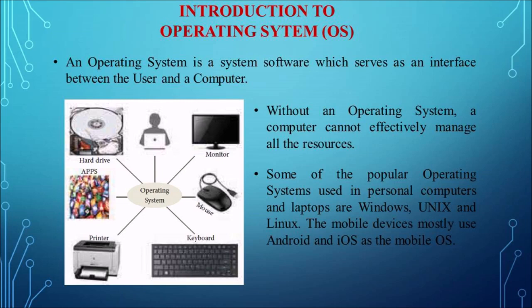So when a computer is switched on, the operating system is loaded into the main memory. Initially, the operating system will be in the hard disk. Once the computer is switched on, it transfers from the hard disk to the main memory, that is the RAM. So a user cannot directly communicate with the computer. So for that, he needs some medium, he needs some interface. So like that, operating system plays a major role as an interface between the user and the computer. Some of the popular operating systems that we use in the computers are the Windows, Unix, and Linux.